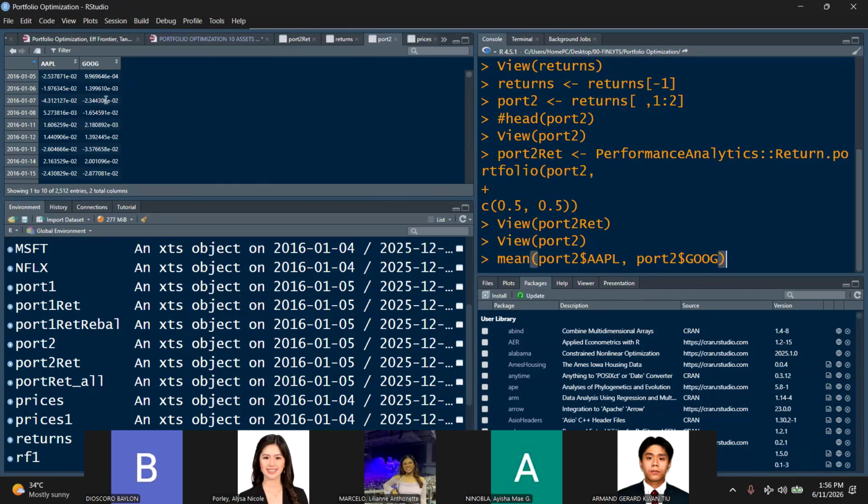Or you can distribute the 2. We can divide this by 2, or 0.5 times this plus 0.5 times this. So, class, it's just like computing for the contribution of each of the returns of the asset by multiplying each of them by 0.5.